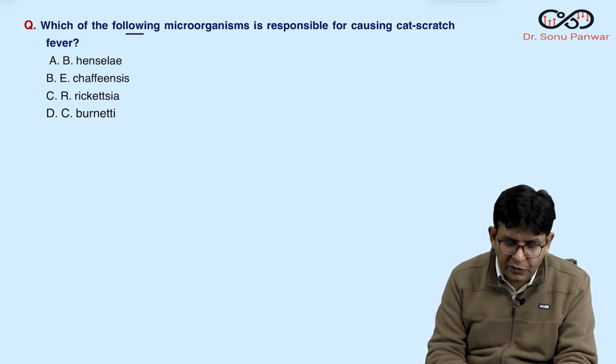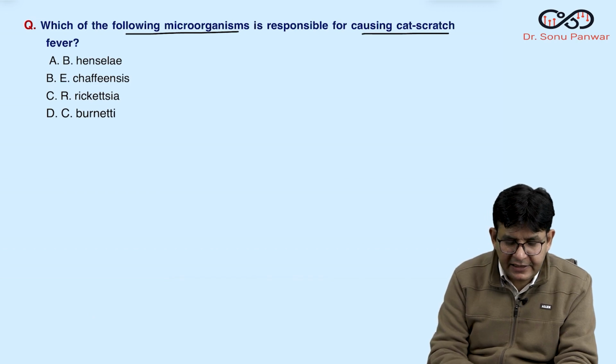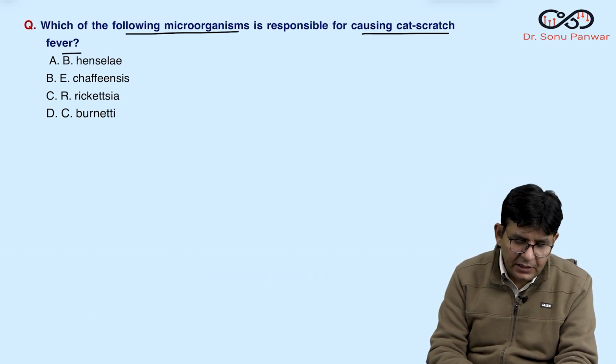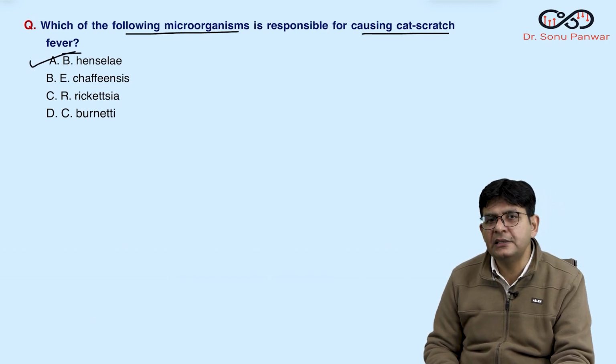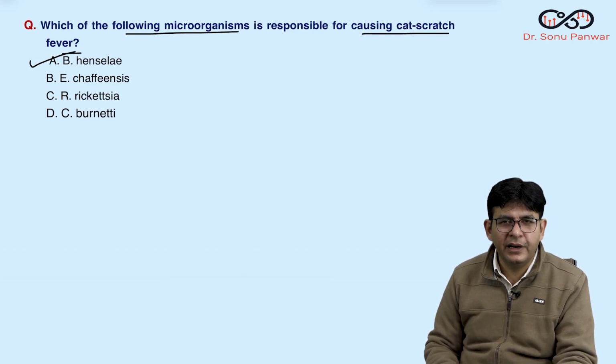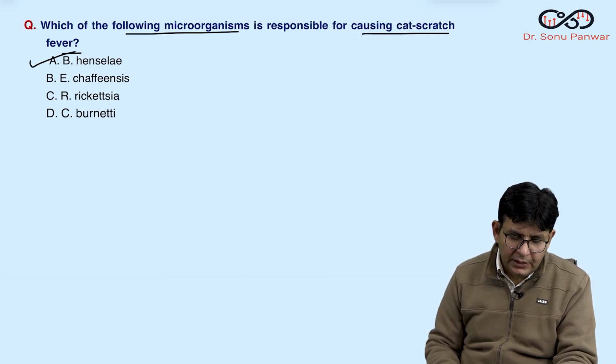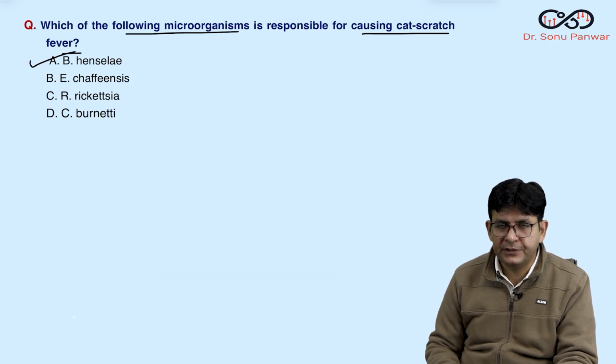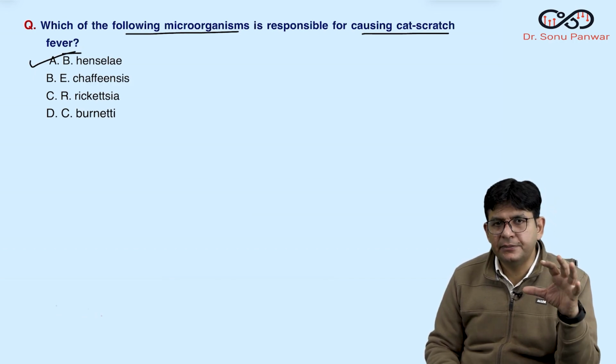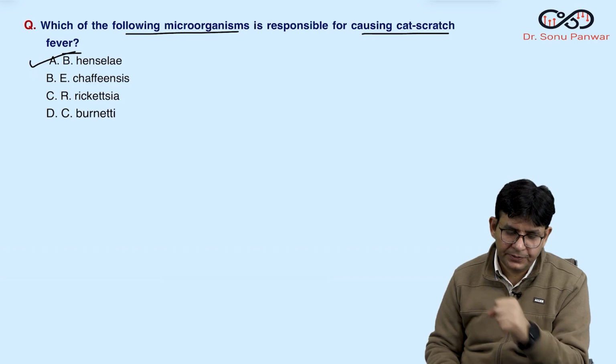Now coming to this, which of the following organisms is responsible for causing cat scratch fever or cat scratch disease? This you already know, Bartonella henselae. I already told you in the class also that you were playing with your cat, the pet, and it scratched you.